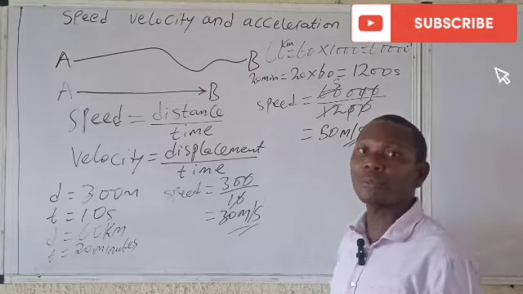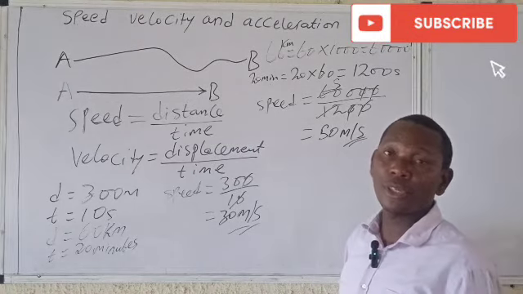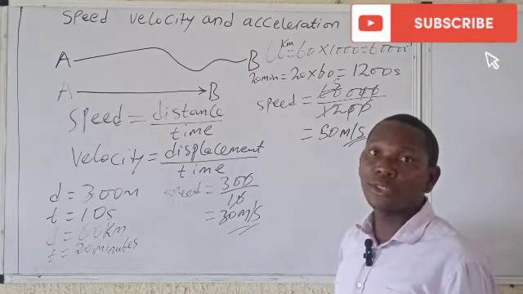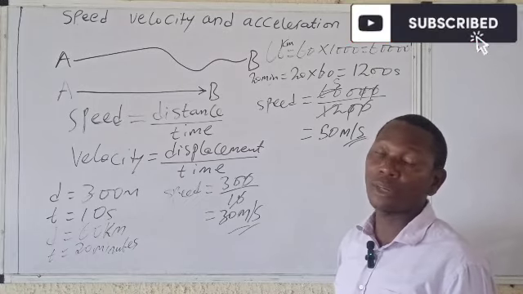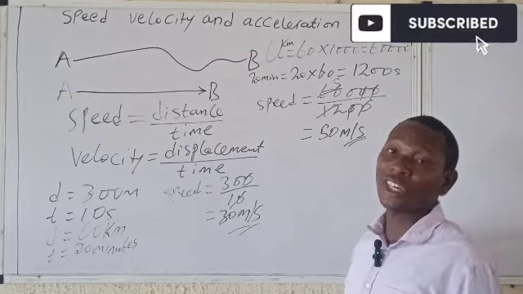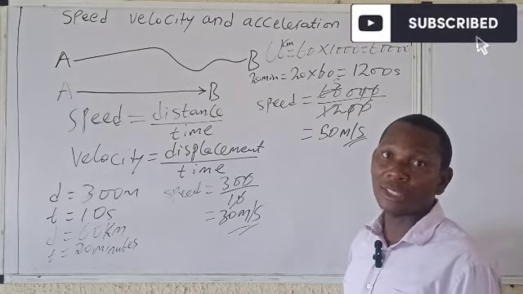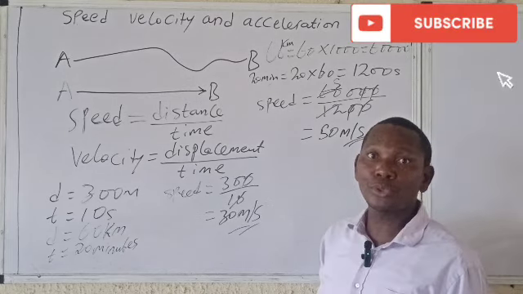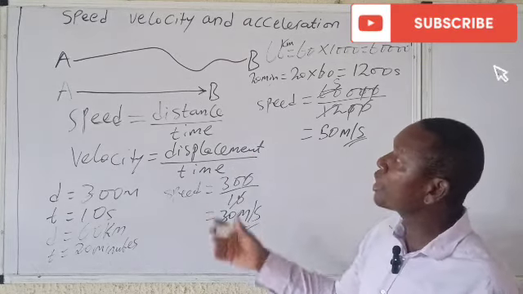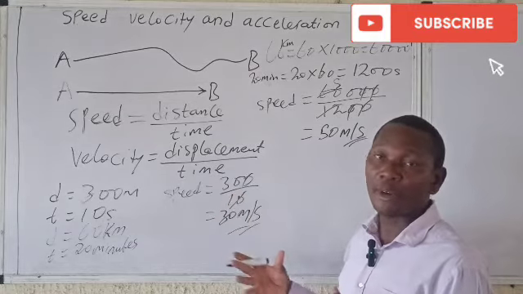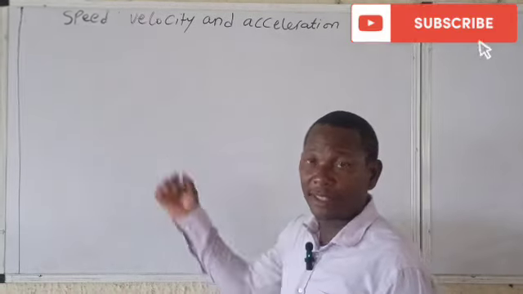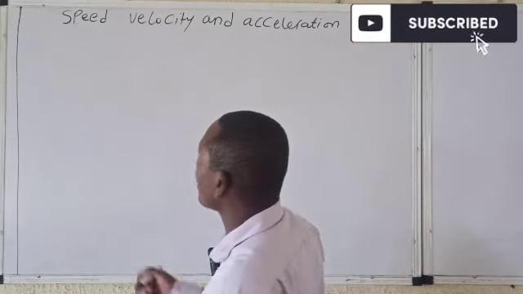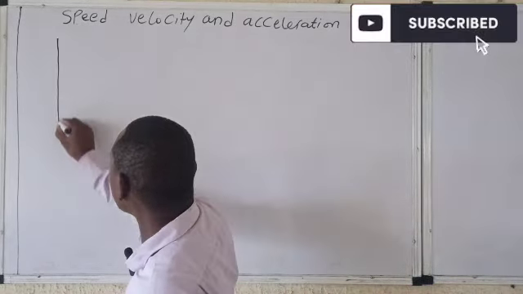Now, let me introduce you to some terms such as uniform speed, uniform velocity, instantaneous speed, instantaneous what? Velocity. I will have to use a graph to explain this, and even introduce you to how to make a distance time graph and all that. So I will just introduce it. Let's just clean the board. So let's draw a distance time graph.